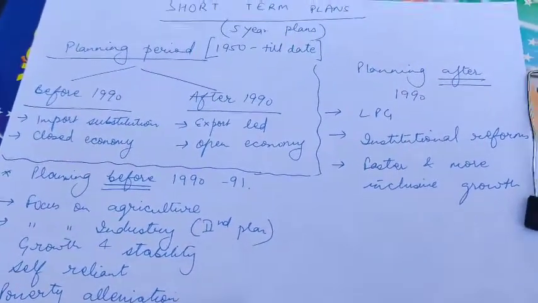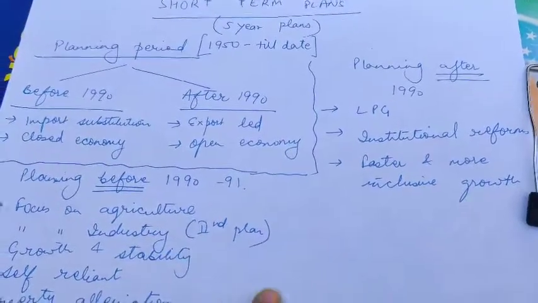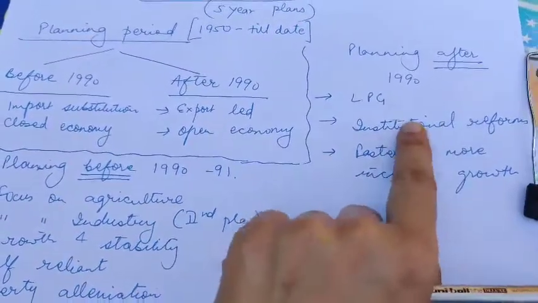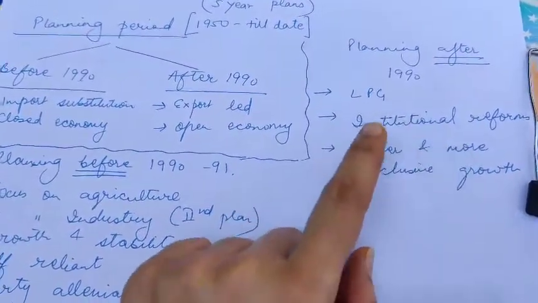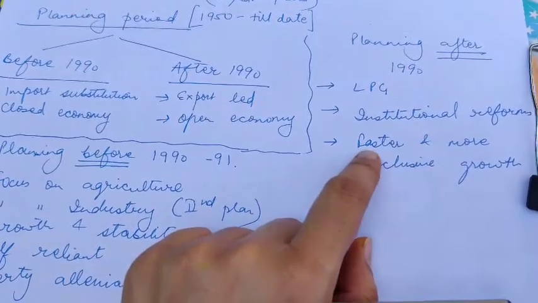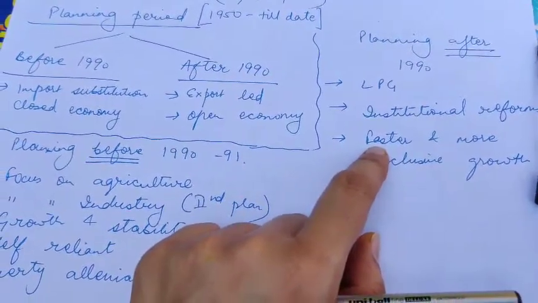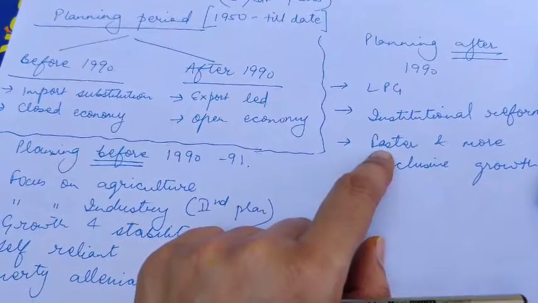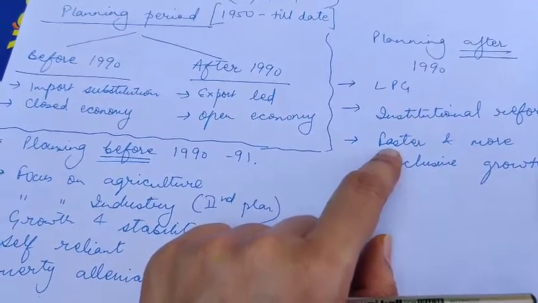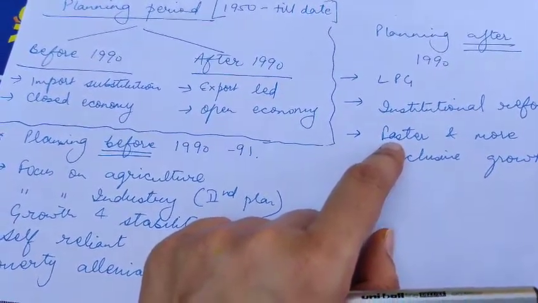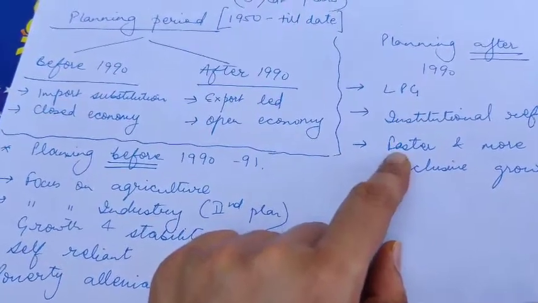In the next video we will be talking about what happened to planning commission. The last 5-year plan which was made was the 12th 5-year plan from 2012 to 2017, but this plan was actually held in middle, and in 2015 we started with Niti Aayog. So next video we'll be talking about Niti Aayog.